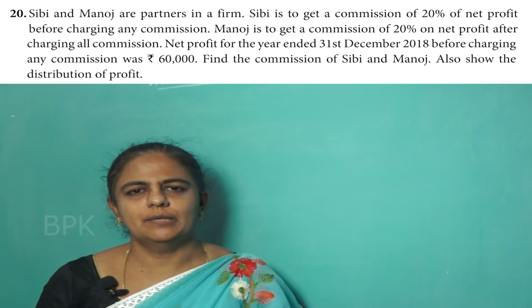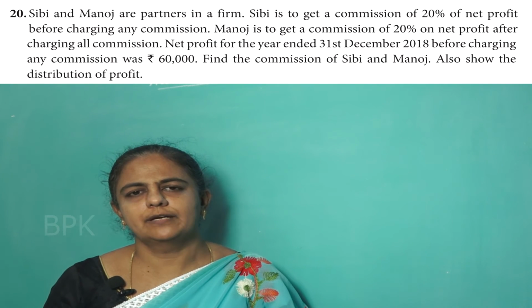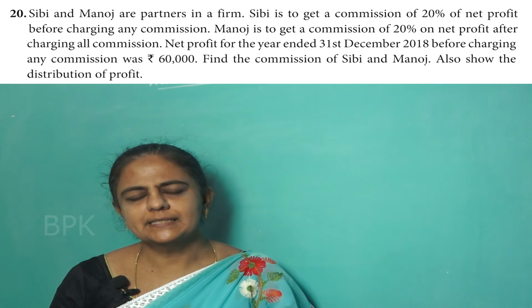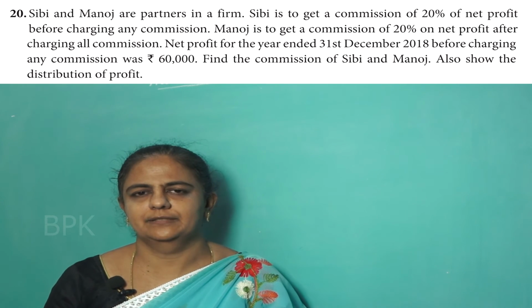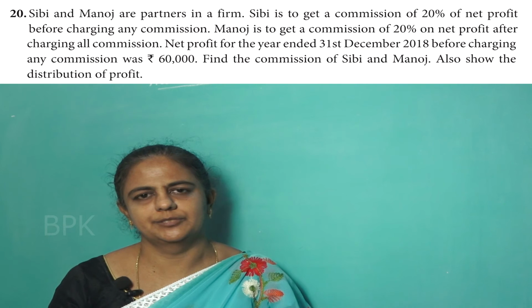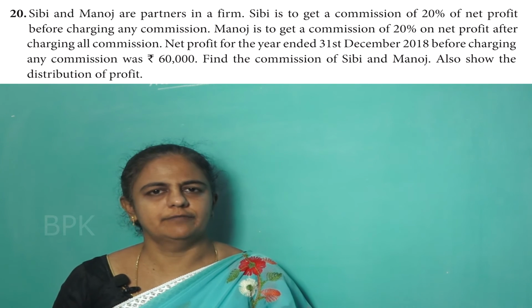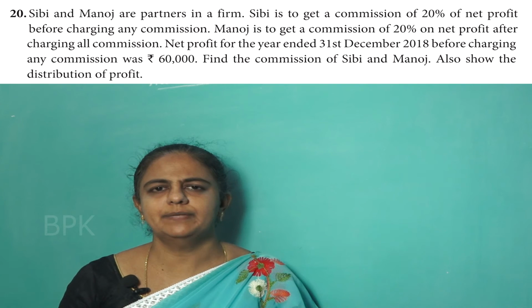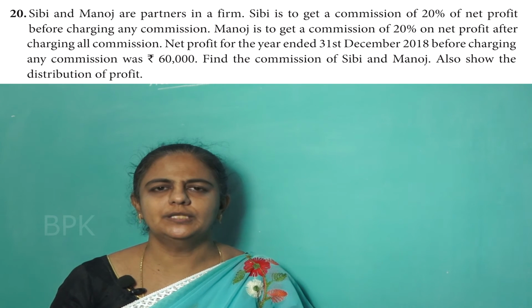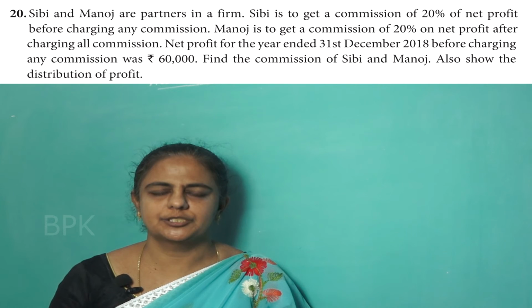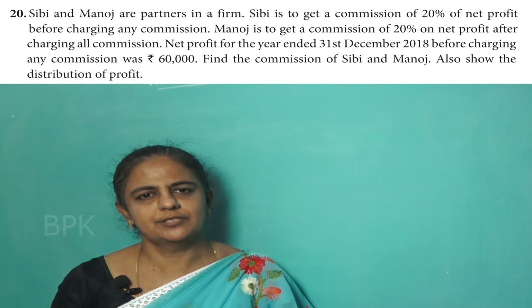Here in the question the profit is given. What is that profit? Total amount of profit. Profit is rupees 60,000. This is the profit before charging commission. Now what percentage should be given for Sibi and what to be given for Manoj? 20% should be given for Sibi on the profit before charging commission, and for Manoj 20% commission should be given on the profit after charging commission.